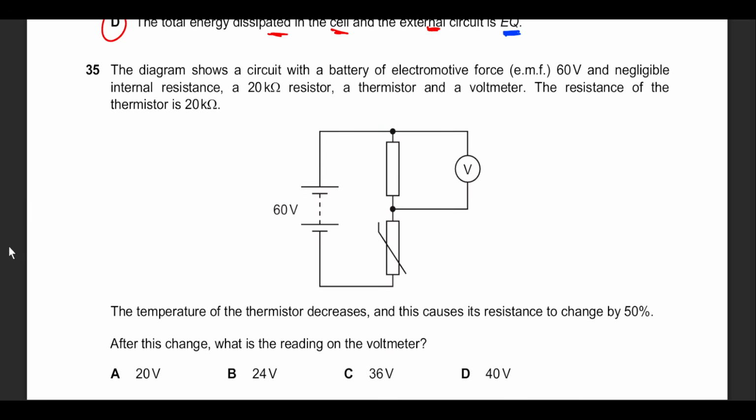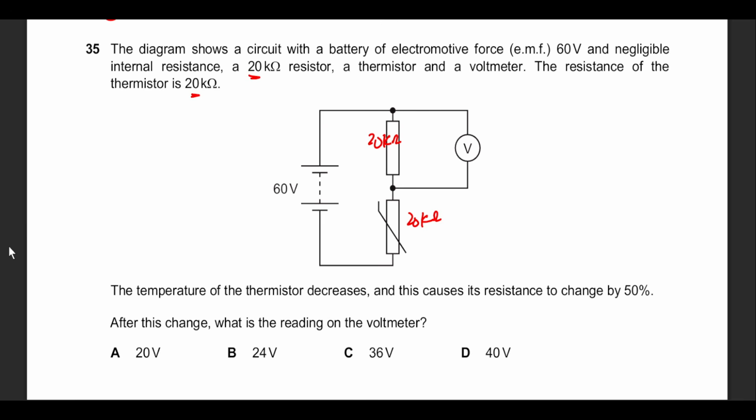35. He says the resistance of the fixed resistor is 20 kilo ohms, and the voltmeter is connected across the thermistor, which is also 20 kilo ohms. He says the temperature decreases. Now, this is where you're supposed to remember that the resistance of an LDR is inversely proportional to light intensity. For a thermistor, this is going to be temperature. If the temperature decreases, the resistance increases.